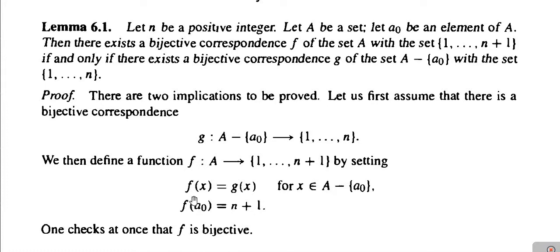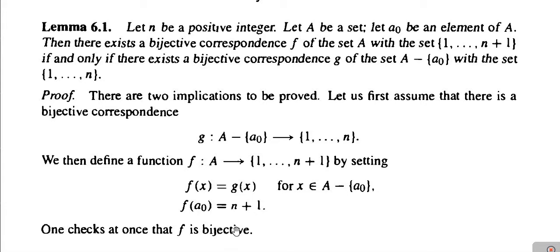Why is f bijective? Because g is already bijective and we have just added one element in the domain of g to get the domain of f, and also we have added one element in the range of g to get the range of f, and those additional elements of the domain and range we have set in such a way that the image of that additional element of the domain is the additional element of the range. So definitely then f is also a bijective function. Okay, so this part is very simple.